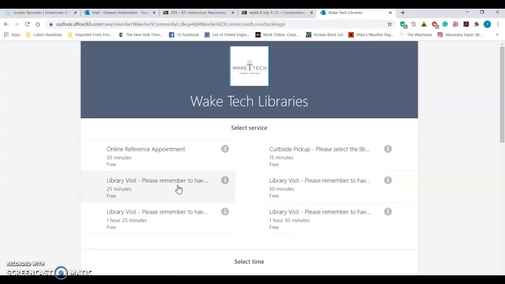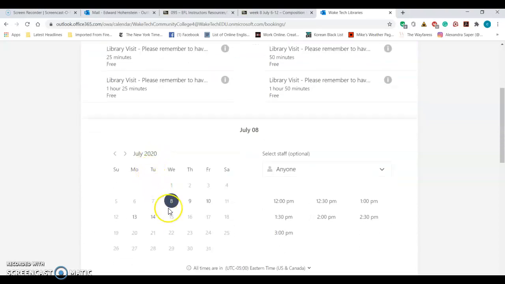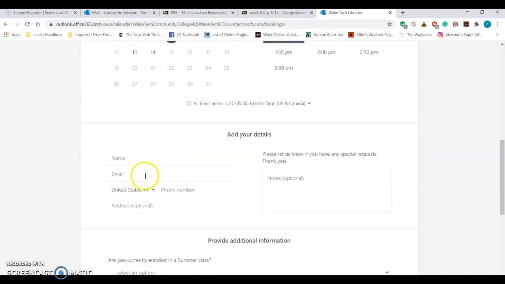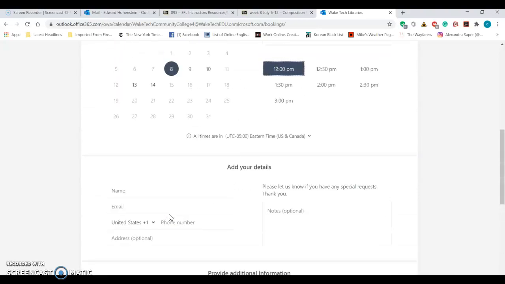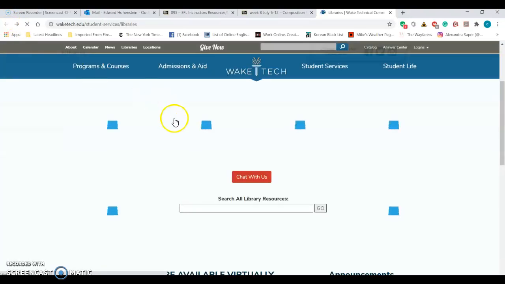Come on, my internet's being slow today. You can select a service, online reference appointment. You can pick a time. The next time you're going to get somebody is Wednesday, but you can pick a time, 1 p.m. Add your details and so on, and you can do it that way. Very nice to have. Of course, we showed you the chat feature.